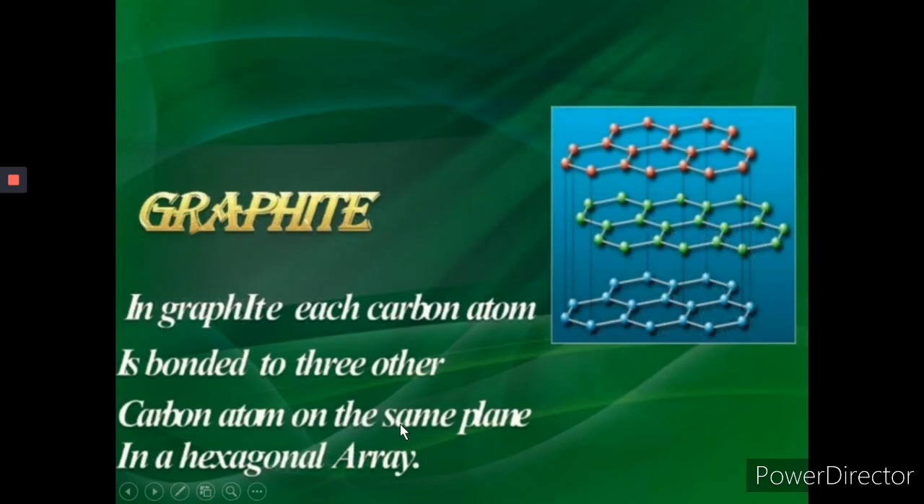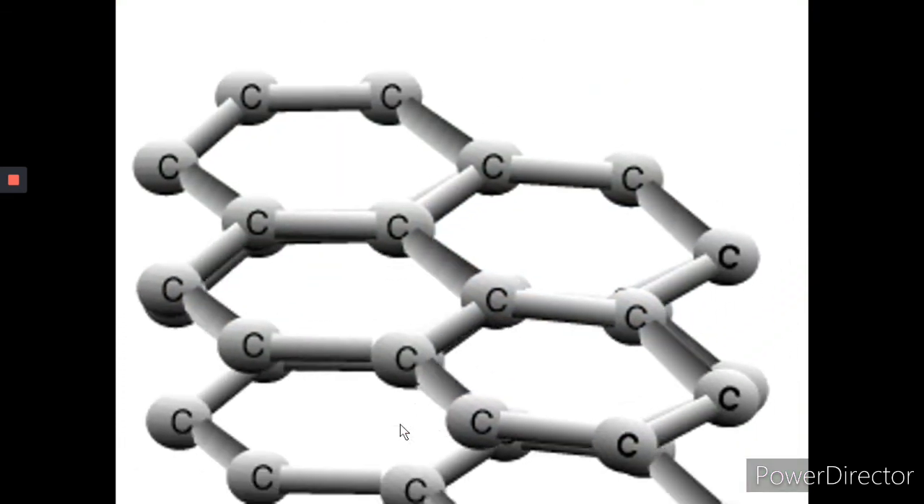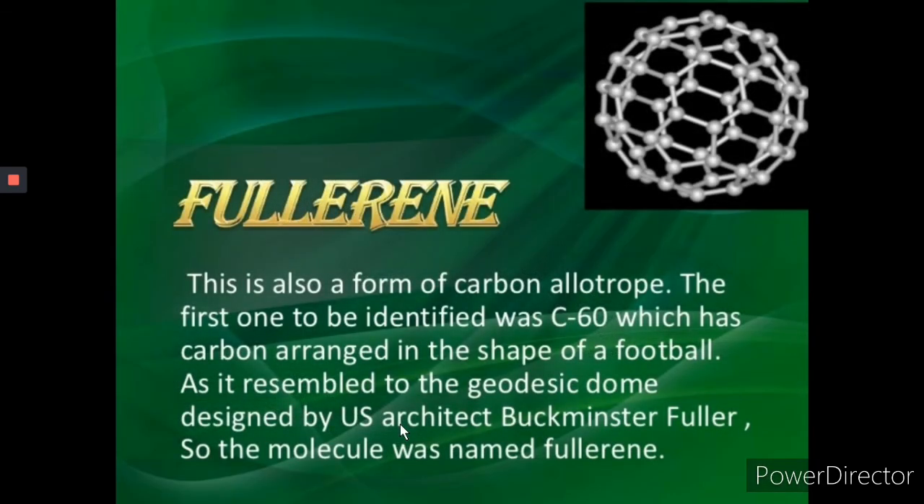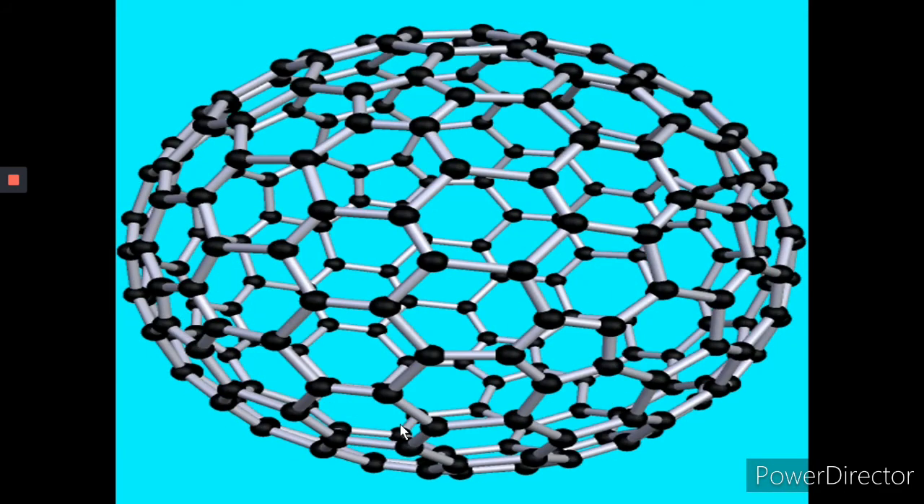Graphite. In graphite, each carbon atom is bonded to three other carbon atoms on the same plane in a hexagonal array. You can see the animated slide of graphite layers. Clear? Fullerene. This is also a form of carbon allotrope. The first one to be identified was C60, in which carbon is arranged in the shape of a football, as it resembled the geodesic dome designed by US architect Buckminster Fuller. So the molecule was named fullerene or Buckminsterfullerene or simply buckyball. Clear? You can see the animated slide of fullerene.